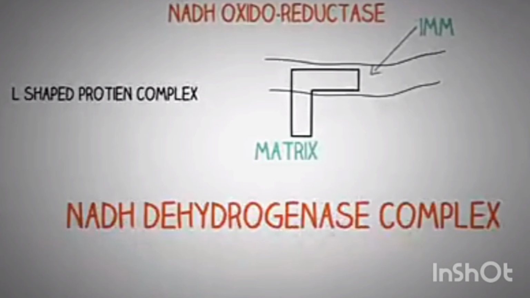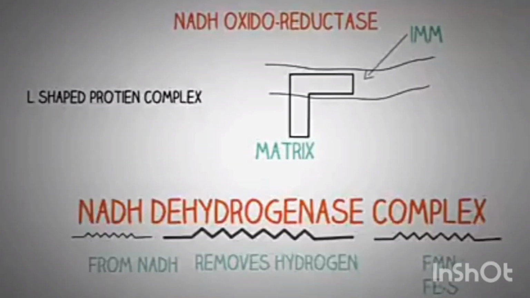From the ubiquinone to cytochrome B, 2 electrons are lost and received by another FeS protein. 2 cytochrome B Fe3+ react with 2 electrons to form 2 cytochrome B Fe2+.